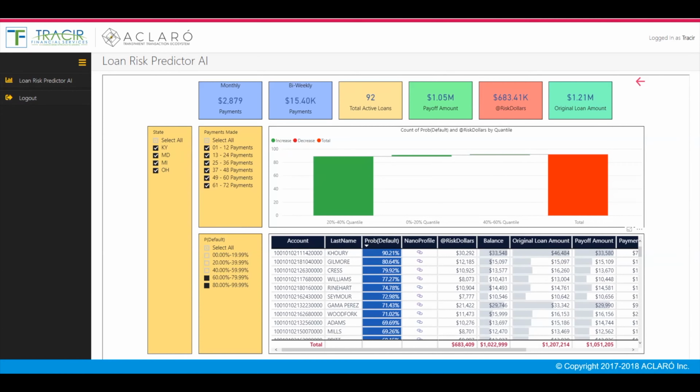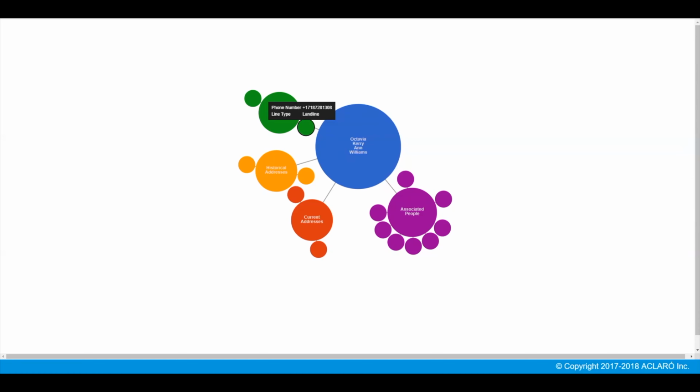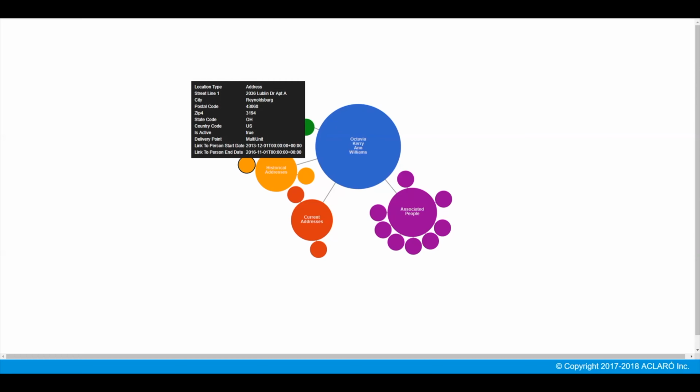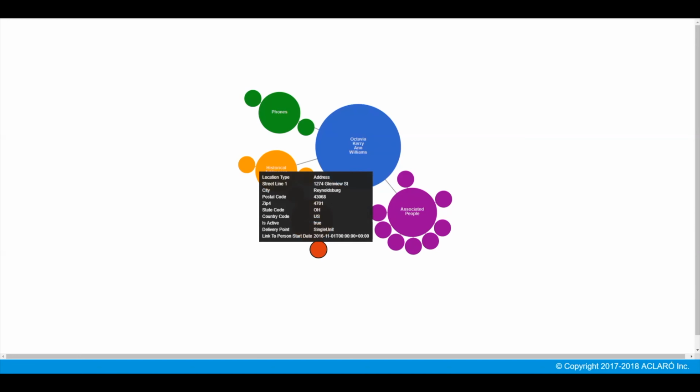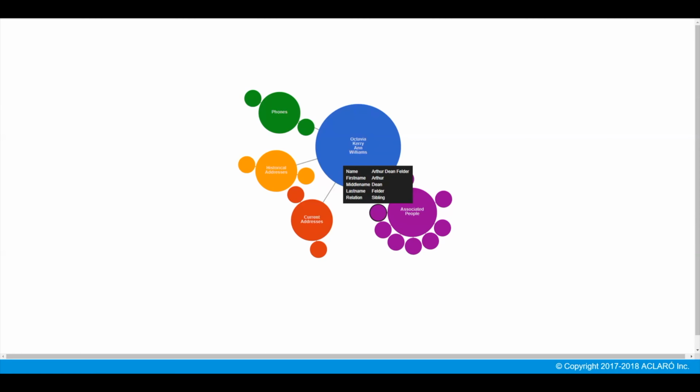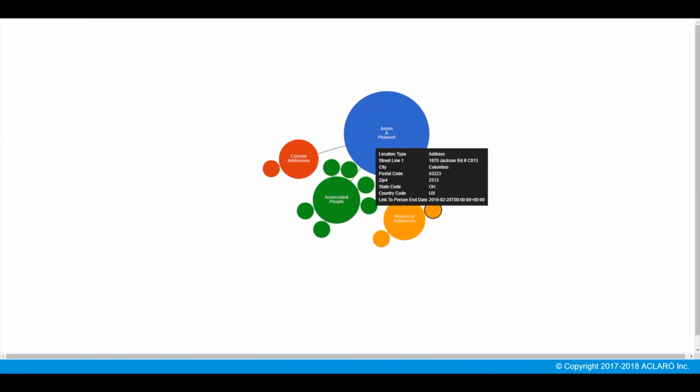Now let's say we're interested in knowing more about this borrower. To do so, click on the Nano Profile link, and here we have the Nano Profile for this borrower. It shows the network of places, people, phones, and multiple social circles. A much more robust network is associated with this borrower. Phone numbers, historical addresses. Interestingly, in this case, we have 2 current addresses and a fairly large set of relatives and associated people for the borrower. From the data table, you can navigate to the Nano Profiles. Look at a loan with a high risk of repayment, and then you can expand the Nano Profile for that borrower.